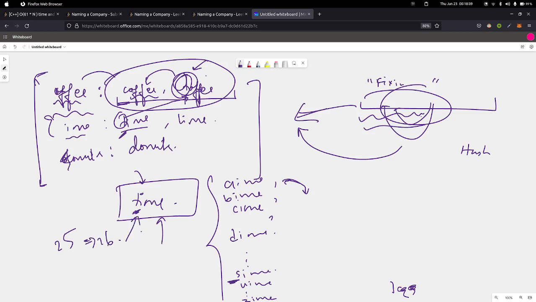Okay. So similar to the fixing an element strategy we followed for reducing the time complexity from order of n square to order of n, we use the same here. We just fix the starting letter of all the possible strings which can form.